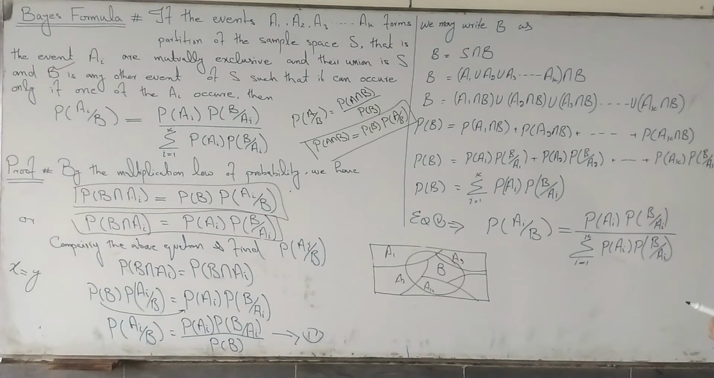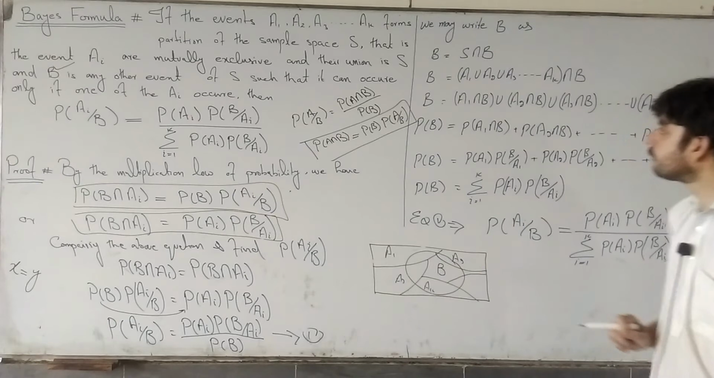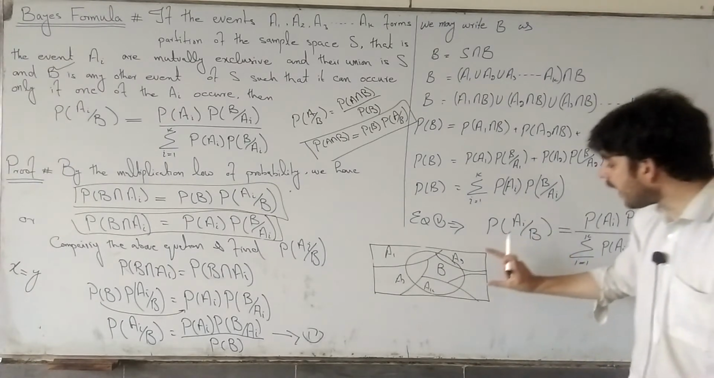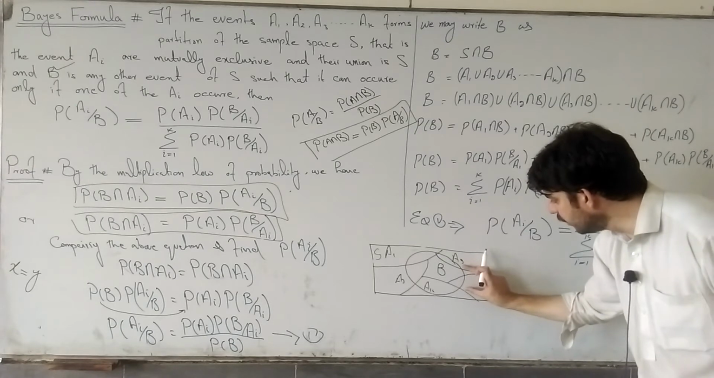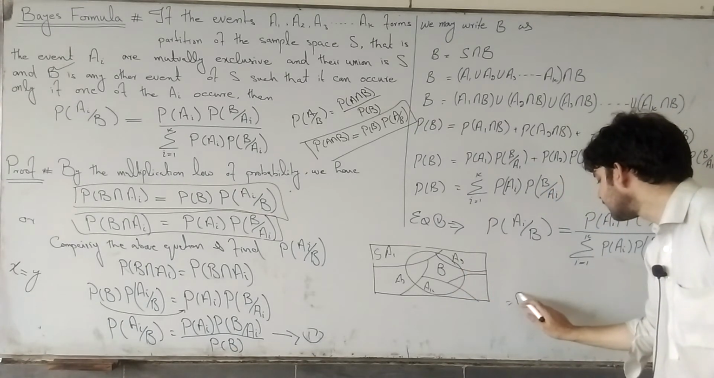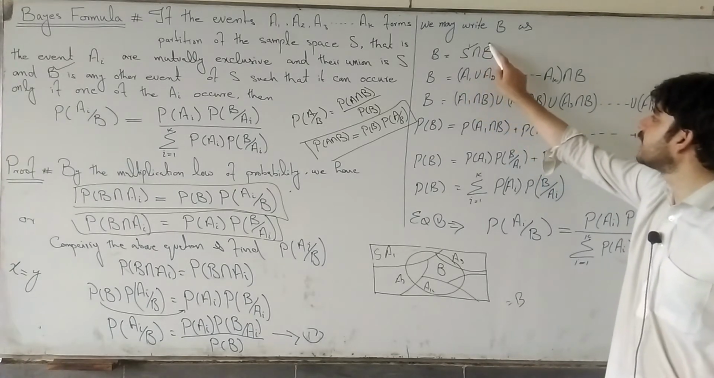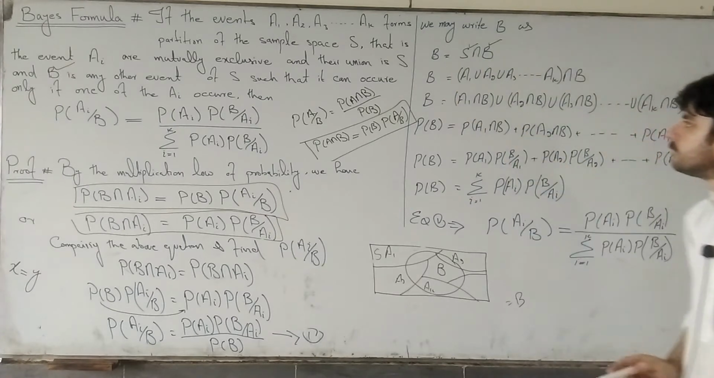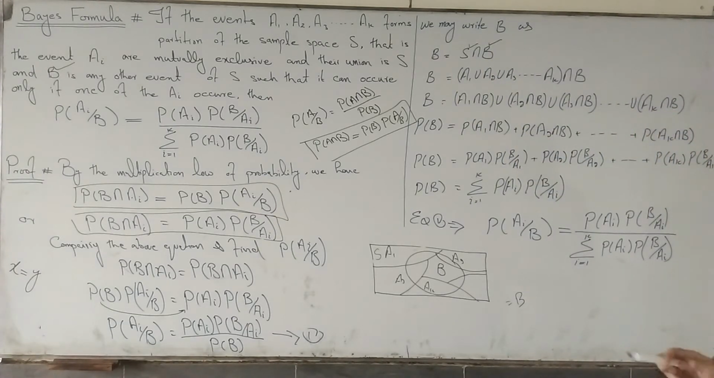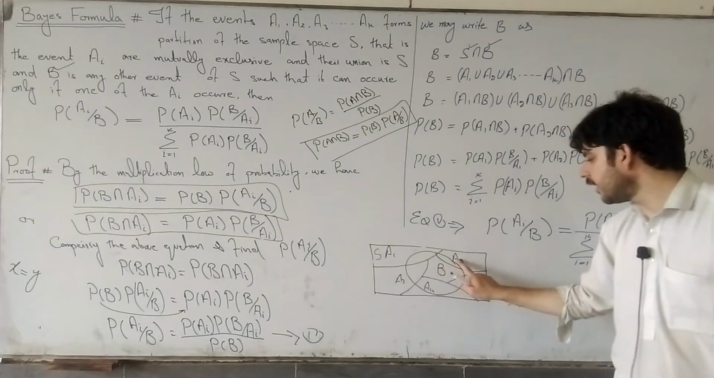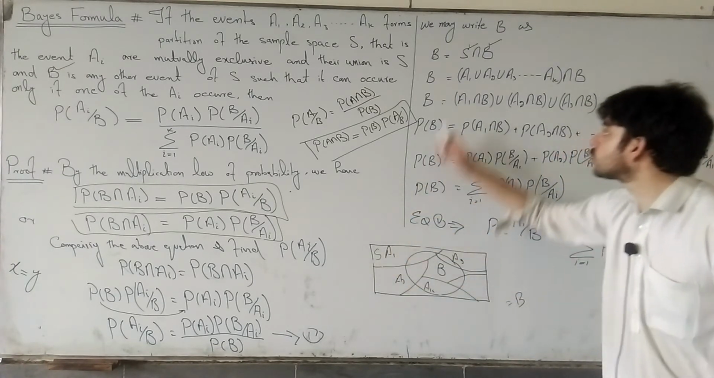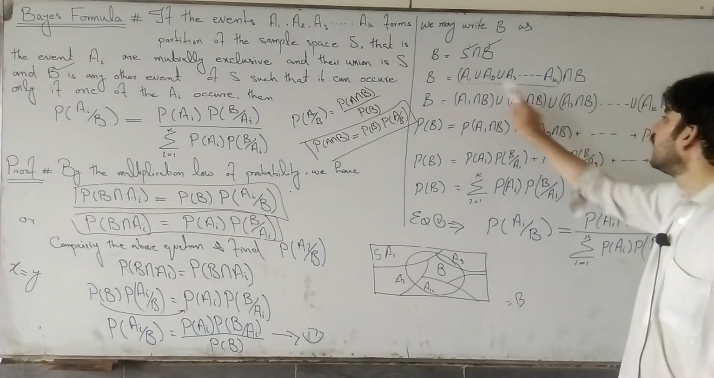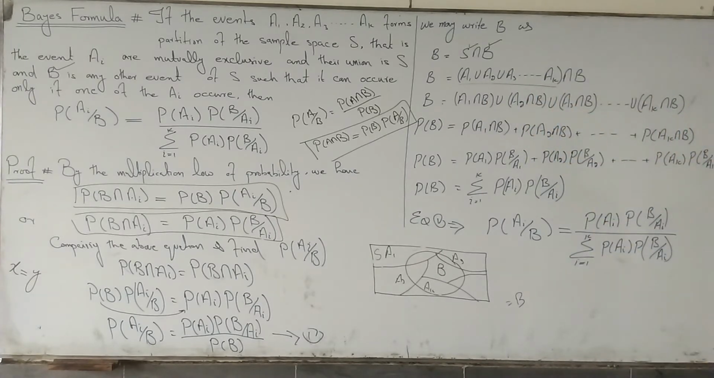Now, looking at this B, if we find the intersection of the whole sample space S and the event B, we will get B. So the intersection of the sample space and the event B is equal to B. We also know that if we find the union of A1, A2, A3 and so on union AK, we will get the whole sample space S. So we can write S in the form of A1 union A2 union A3 and so on up to AK, intersection B.